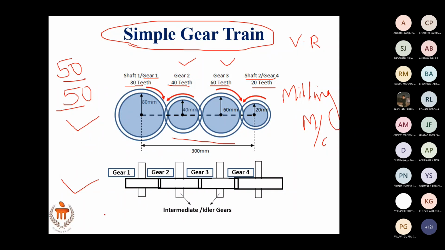One is the outer diameter of the gear, another one is the pitch circle. You can see the pitch circles are meeting, isn't it? See here, the pitch circles are meeting actually. Here also, pitch circles are meeting, even here.